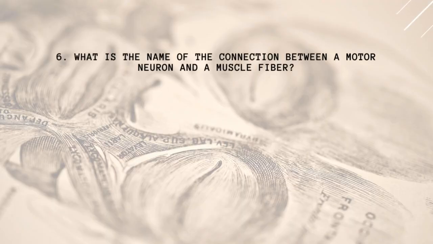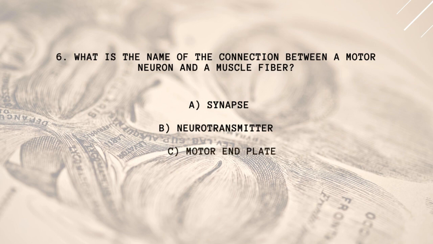6. What is the name of the connection between a motor neuron and a muscle fiber? A. Synapse. B. Neurotransmitter. C. Motor end plate. D. Neuromuscular junction.